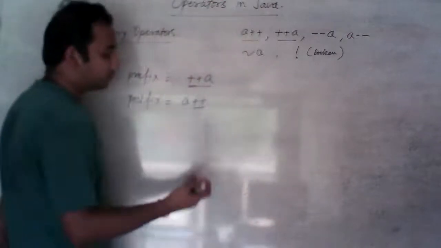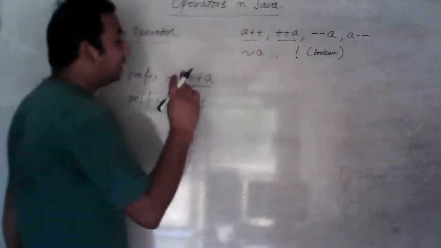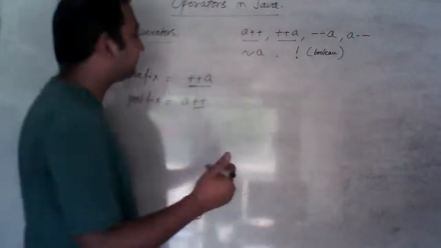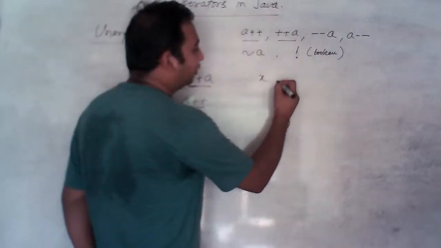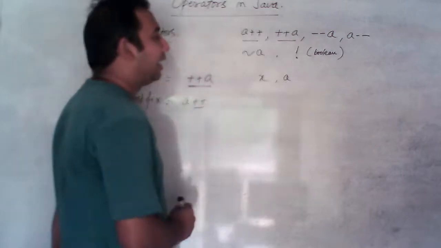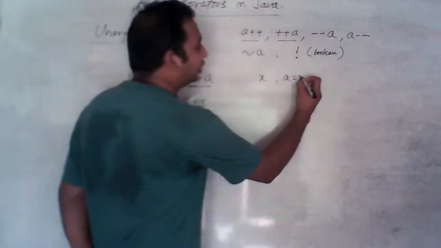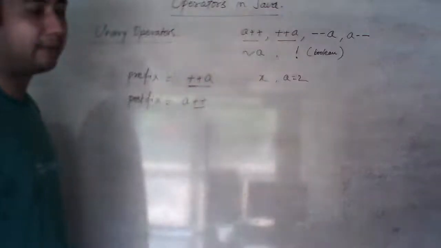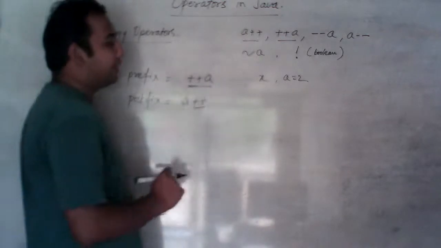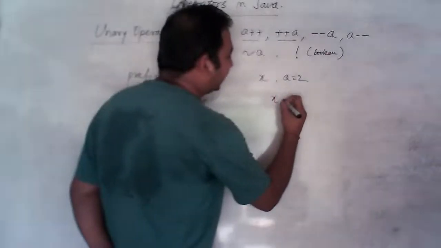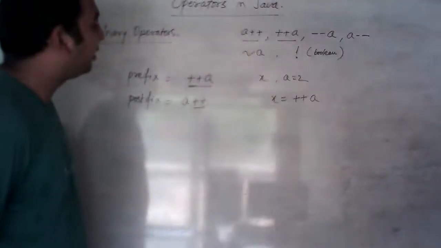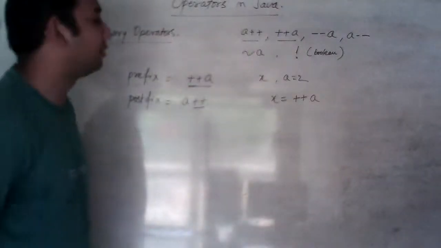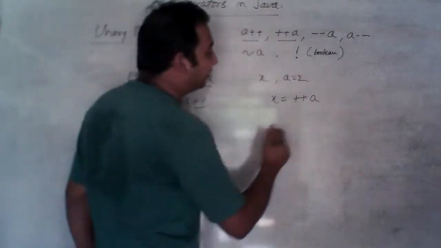Suppose, listen carefully, there are two variables. One is x and one is a. And the value of a is 2. Clear? Now what I'm saying x equal to plus plus a. I'm using prefix. Then what will happen?